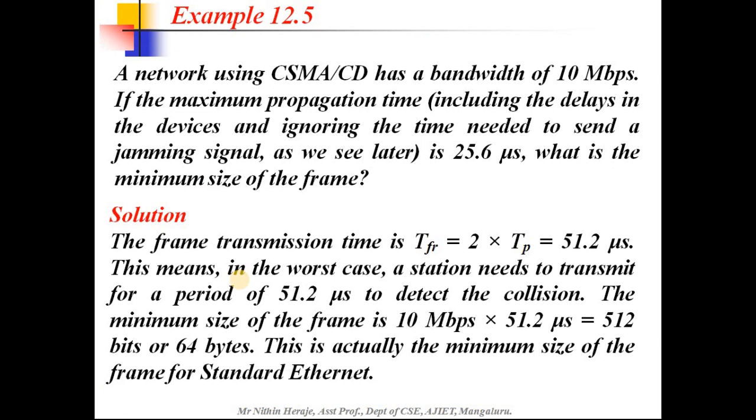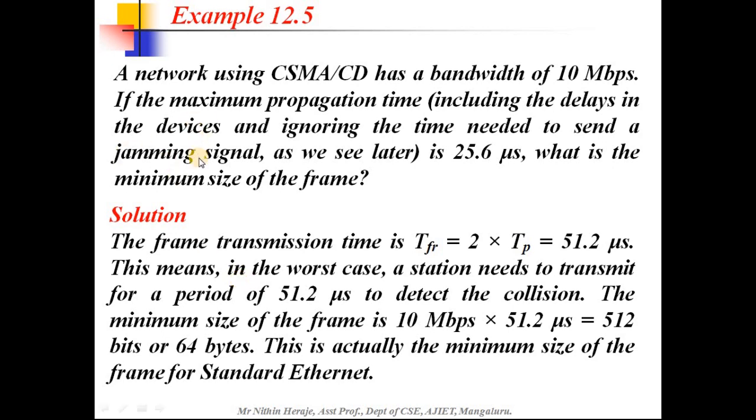A network using CSMA CD has a bandwidth of 10 Mbps. If the maximum propagation time, including the delays in the devices and ignoring the time needed to send a jamming signal, as we see later, is 25.6 microseconds, what is the minimum size of the frame? So we need to find the minimum size of the frame here.